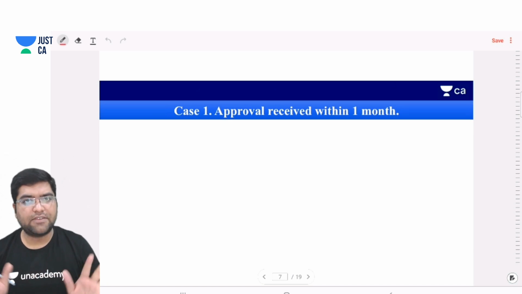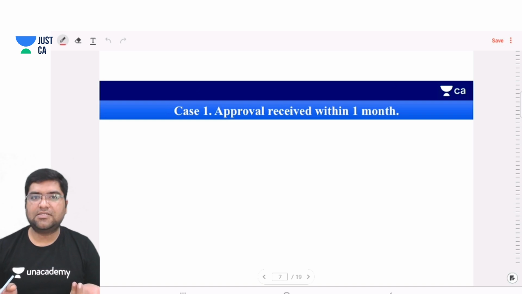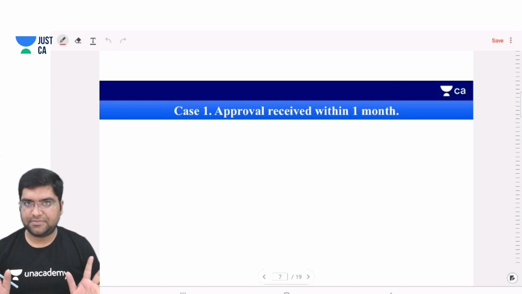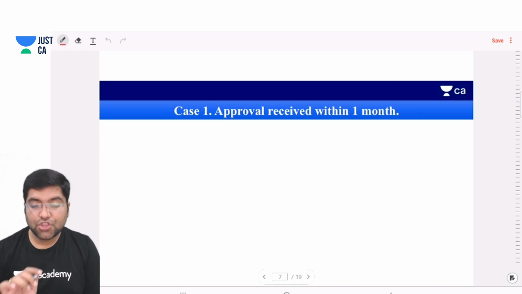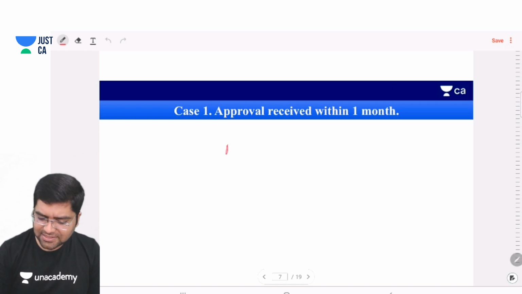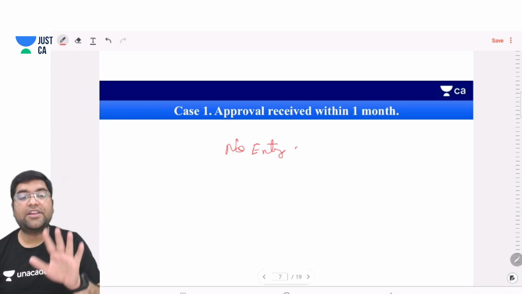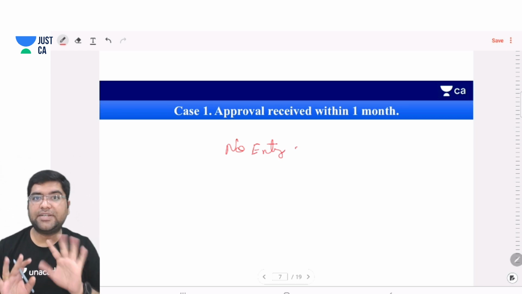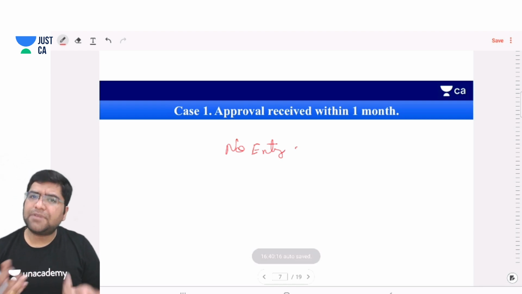One month time was given to Alia and she accepted the goods within a month. So what will be the entry, sir? The entry will be no entry. Why, sir? Because at the time of sale, we have already booked the sales. Alia account has been debited, sales account has been credited, and now she is only accepting the goods.